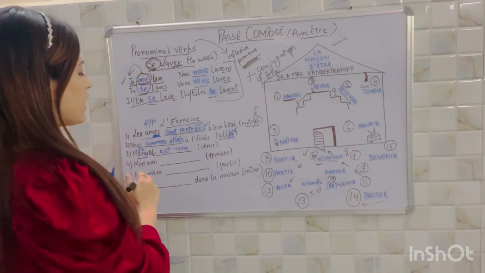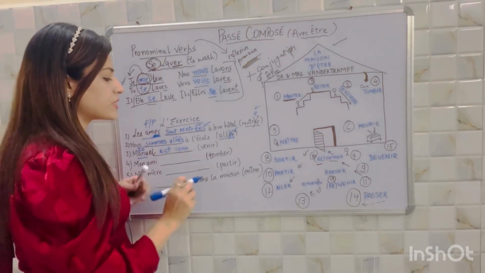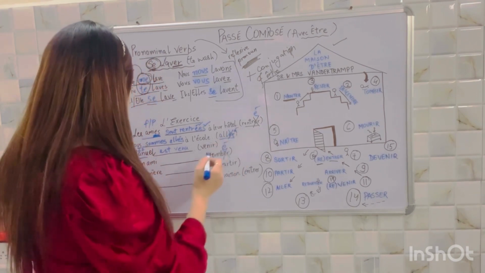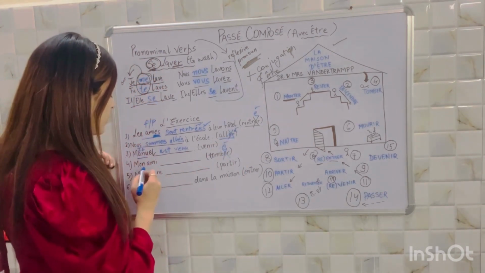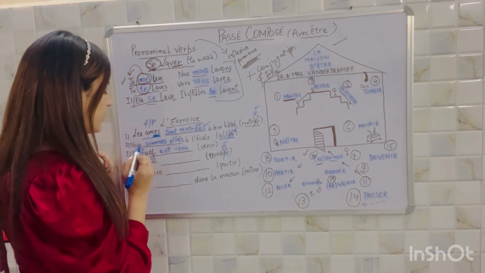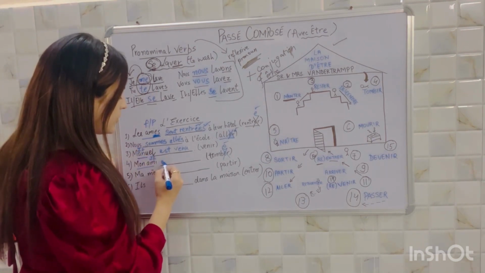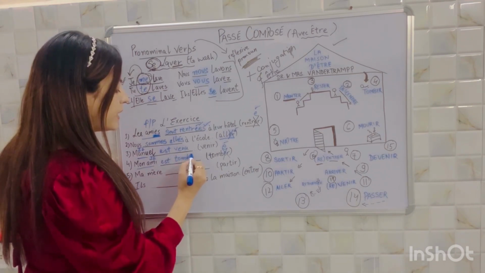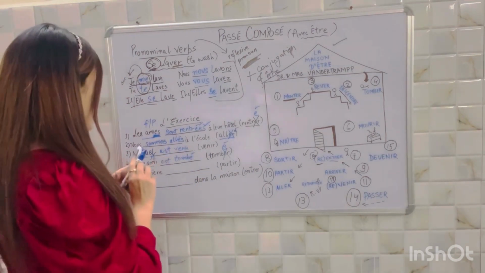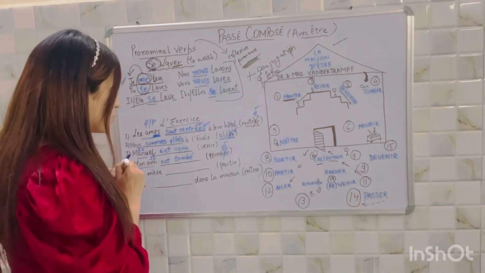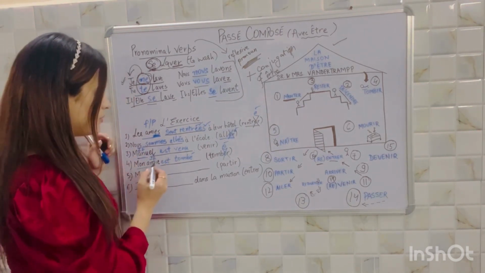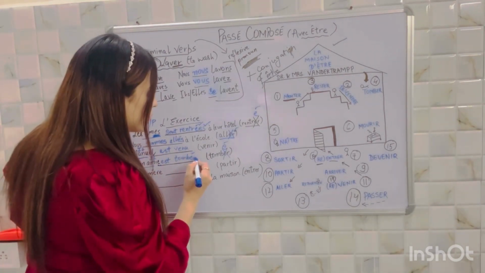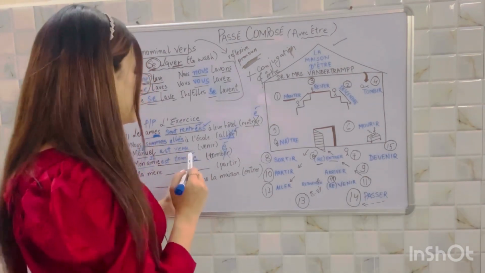Fourth one, mon ami dash tomber. The verb which is given here is tomber. It's an er ending verb. Simply you need to just cut er and put é with accent to make the past participle. Mon ami, we'll have to conjugate with il. Il est tombé. My friend fell. What if I add an extra e over here in amie, which depicts that that friend is feminine? Then you will have to put an extra e in tombée.